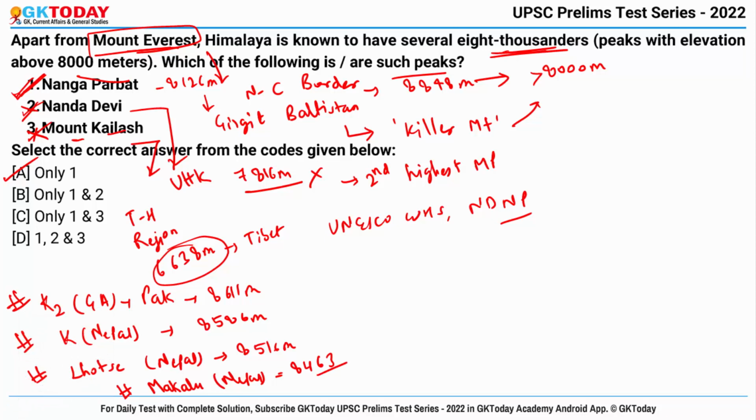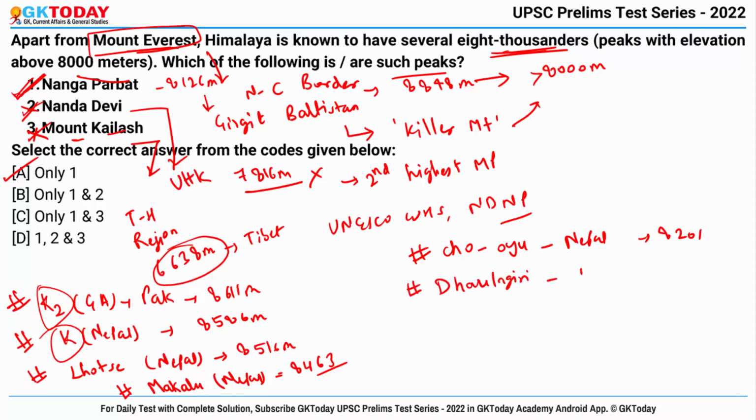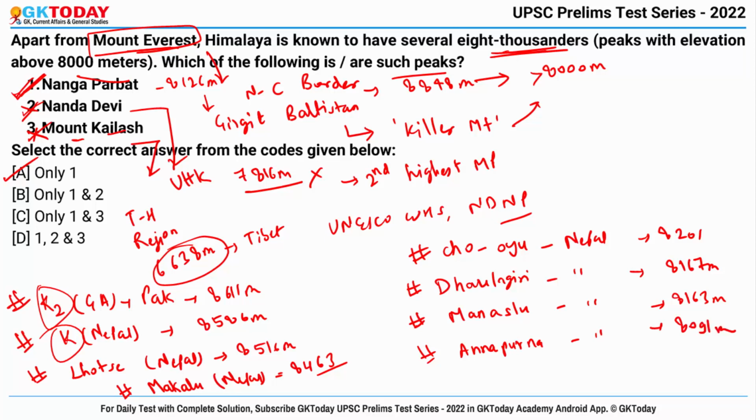So actually the data is not relevant, but yes, you have to remember these peaks, okay? Then there is Cho Oyu from Nepal with a height of 8201 meters. Next is Dhaulagiri, again in Nepal with 8167 meters height. Next is Manaslu, again from Nepal, height is 8163 meters. Then one more from Nepal named Annapurna, height is 8091 meters.